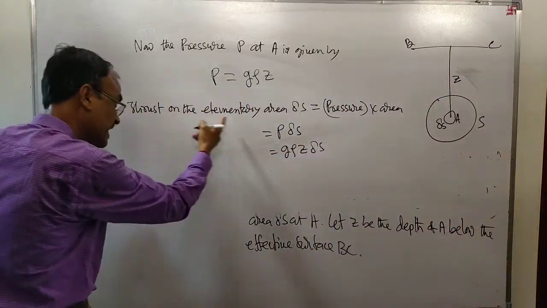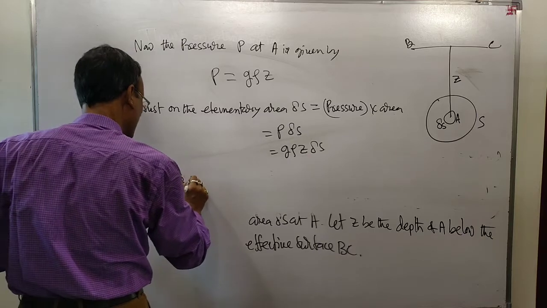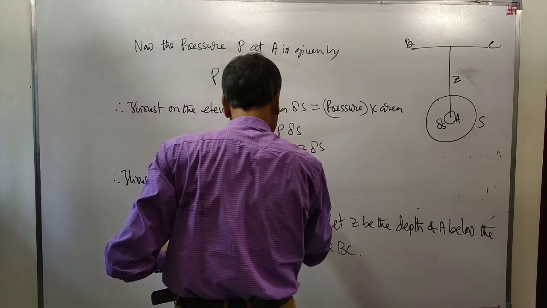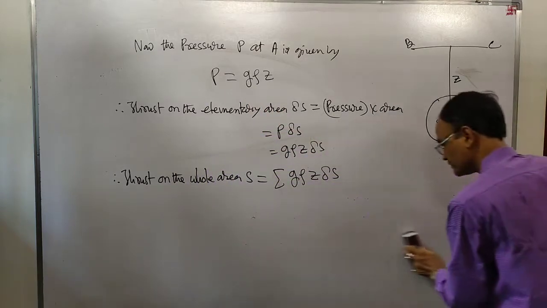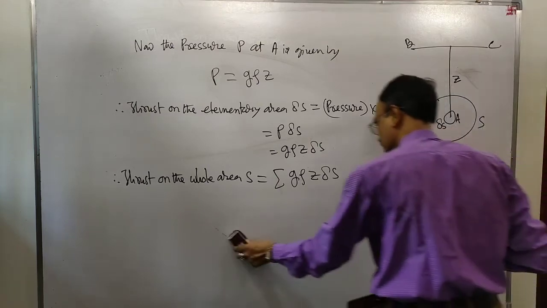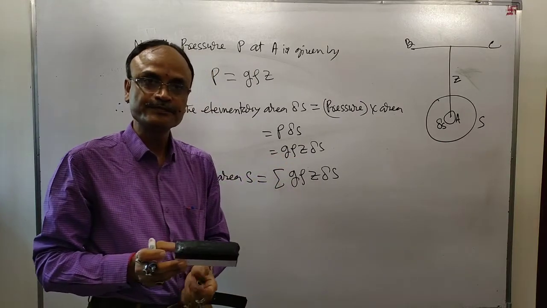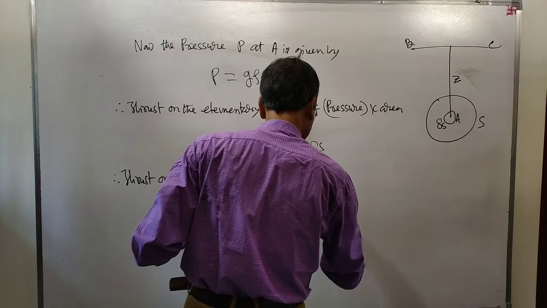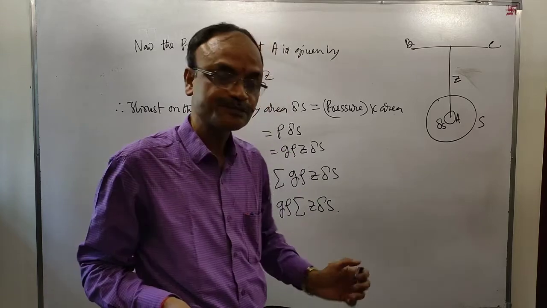Therefore, thrust on the whole area S will be equal to the summation of rho g Z delta S. This is equal to, rho g can be taken outside the summation, rho g summation Z delta S.